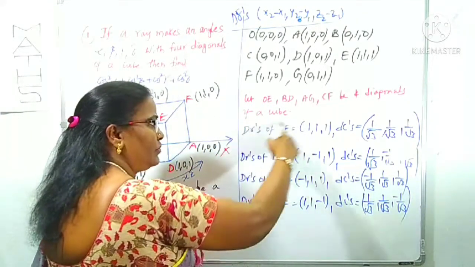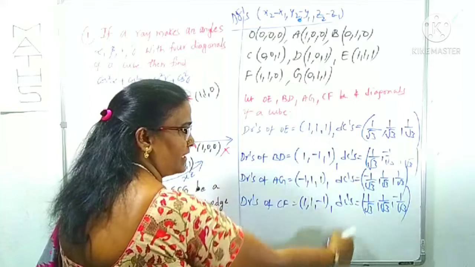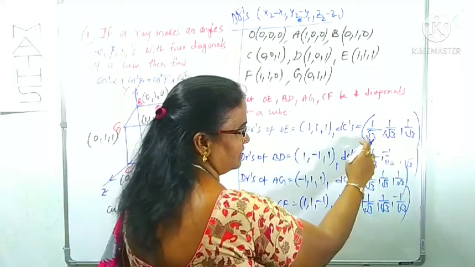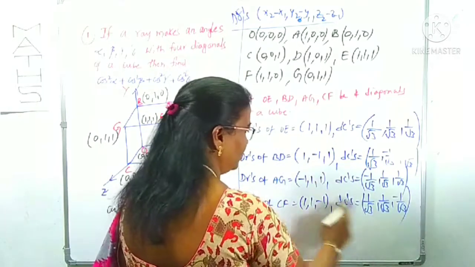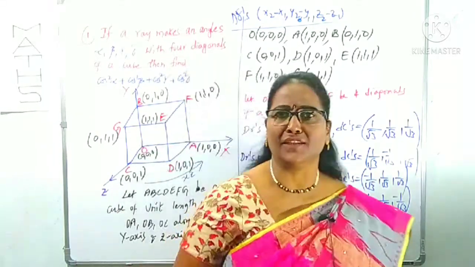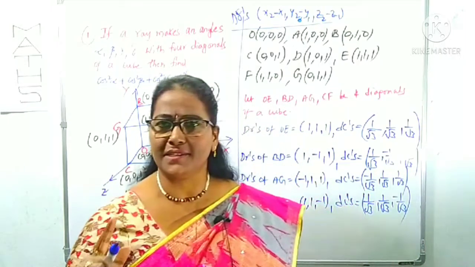Now the DCs of the 4 lines, the 4 diagonals, are ready. This is the DCs of the first line, then the second line, third line, fourth line. Line means here the diagonals. The DCs of the 4 diagonals are ready.